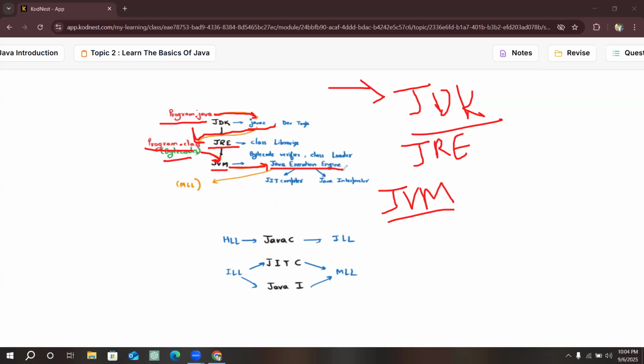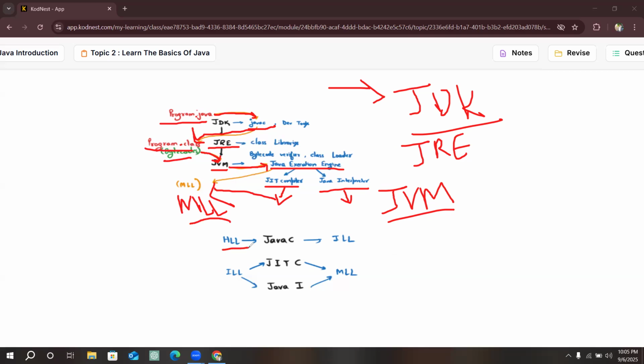What the JVM has is an intermediate compiler and a Java interpreter. So what will the Java compiler do and what will the interpreter do? The compiler will compile the code and execute it, and it will be converted into machine level language. So we will get the output.